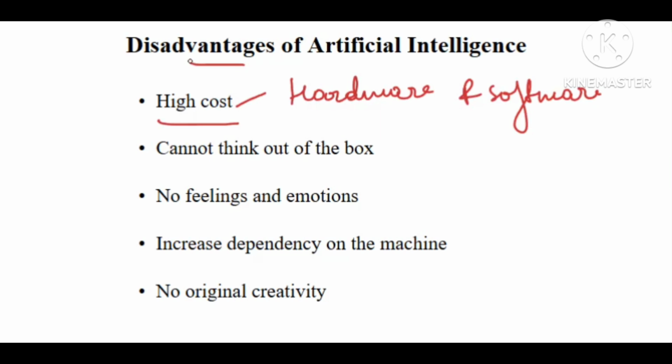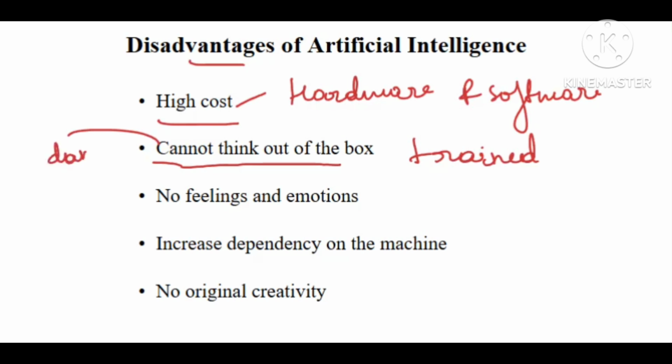So that is one of the disadvantages: high cost. The second one is that it cannot think out of the box. As I mentioned, whatever we train, based on that only it is able to take decisions. It cannot think out of that box. For example, suppose we have not trained it properly, it can be dangerous for human life, right? Sometimes it is not thinking out of the box.